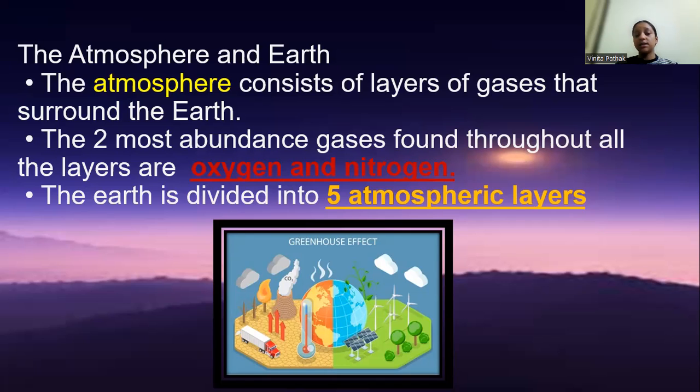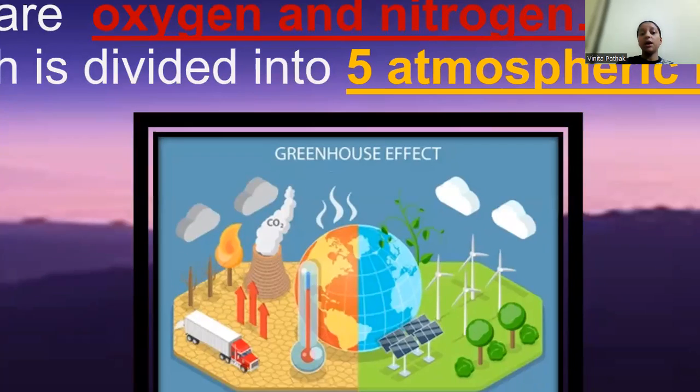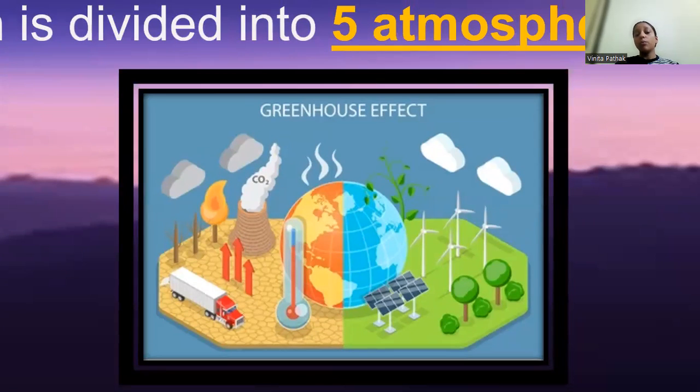Before starting it, I want to shed some light on the greenhouse effect. As you are seeing in the picture below, in one area you are seeing greenery, which means it is a good and surviving environment.